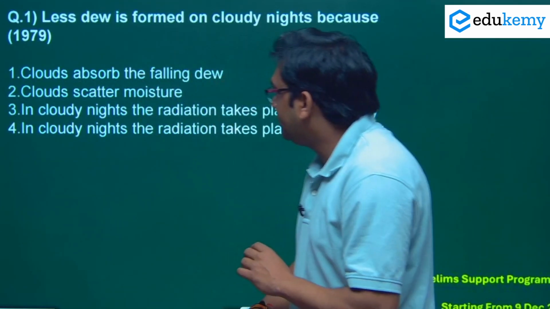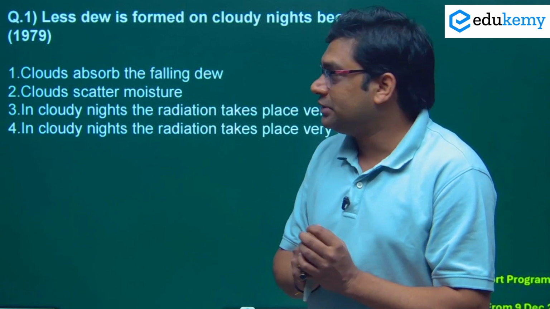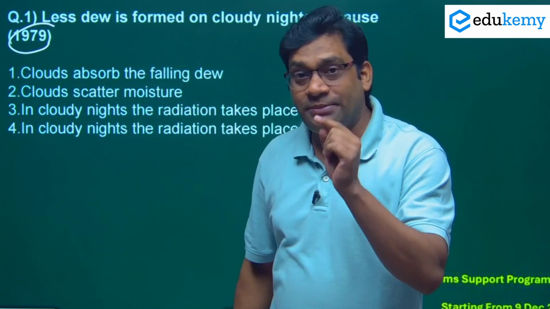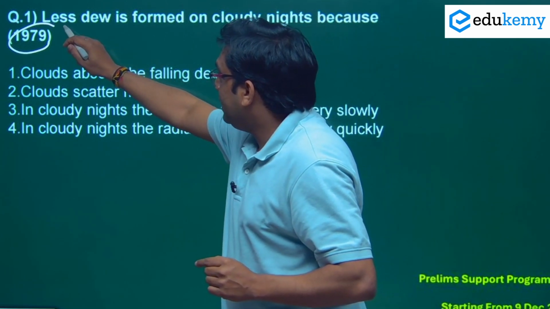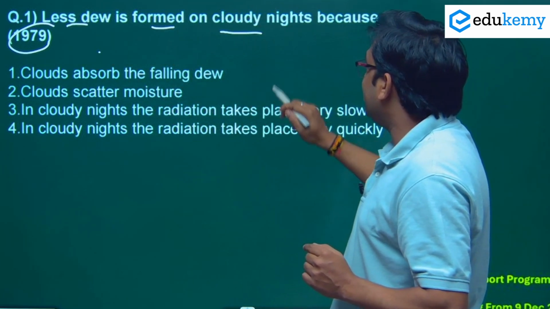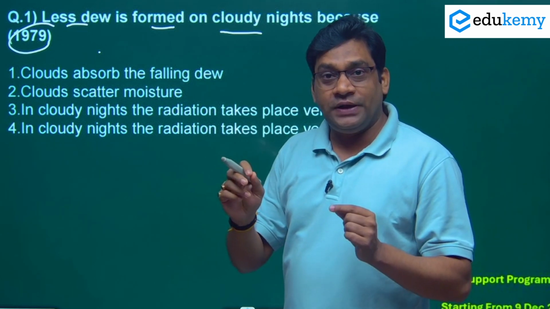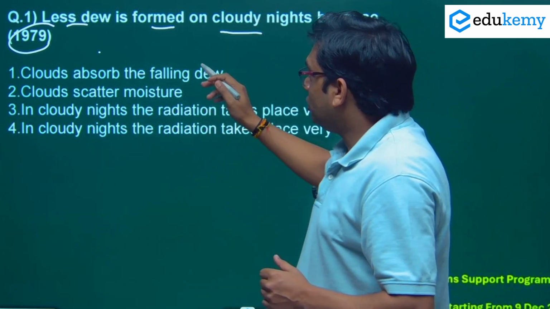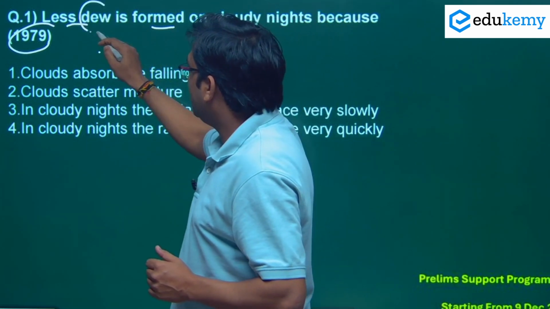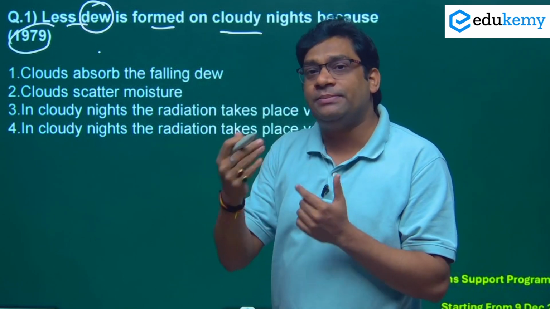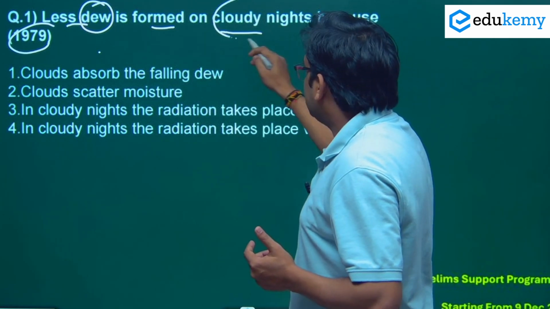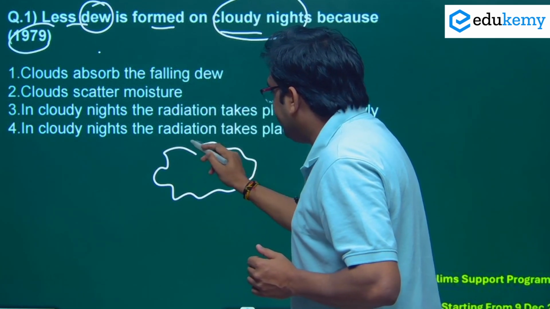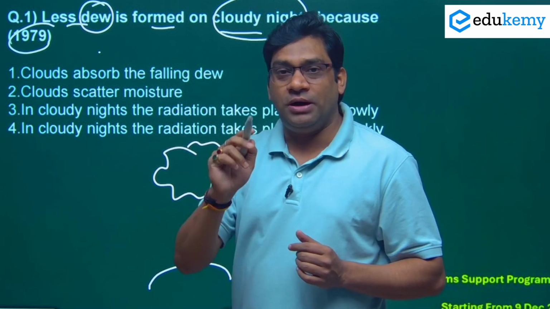Now we'll move ahead. The first question I am going to discuss from climatology was asked in 1979. What is this? Less dew is formed on cloudy nights because... See, this is a good question based on the concept of inversion of temperature. So you have to understand what dew is, and why less dew is formed on cloudy nights. When we talk about cloudy nights, it means clouds are present in the night. So what exactly is the function of cloud?